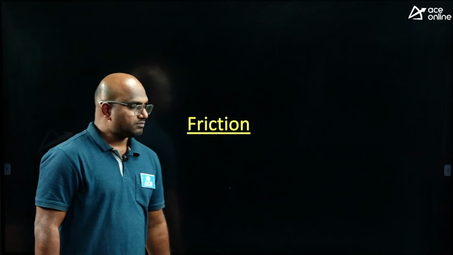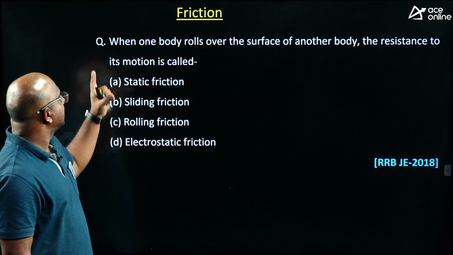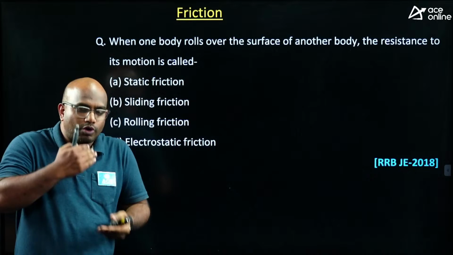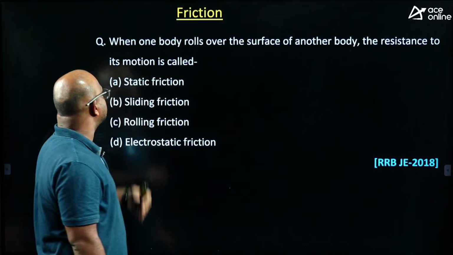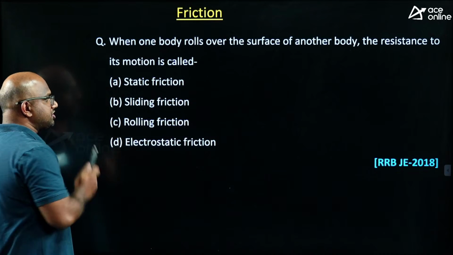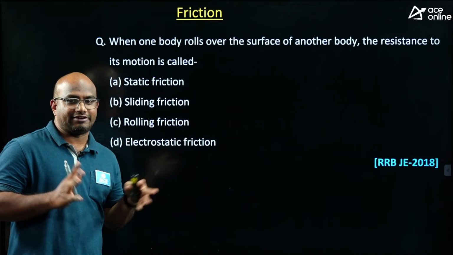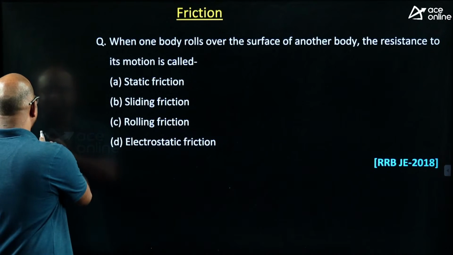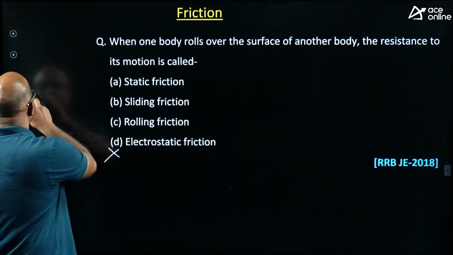Now, let's see the questions on friction, guys. Direct questions they are going to give you. When one body rolls over the surface of another body, then the resistance to the motion is called static friction, sliding friction, rolling friction, or electrostatic friction. This is not at all related to engineering mechanics, guys. So you can blindly ignore option D, guys.